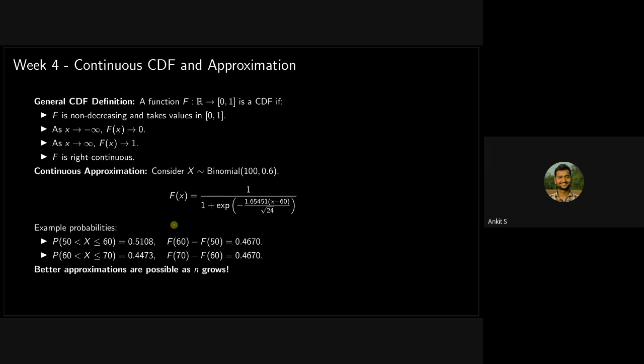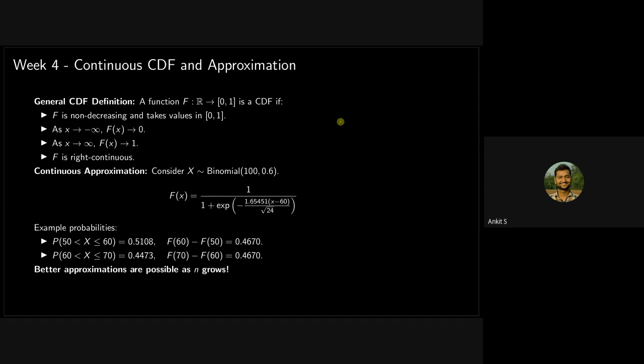Now we have continuous CDF approximation. This gets a little bit more conceptual. You need to understand the difference between the CDF of a continuous random variable and the CDF of a discrete random variable. Can anyone unmute and explain it? Does anyone remember what I am asking? The cumulative distribution function of a discrete and a continuous random variable. Okay, no worries if you don't remember it. I hope some of you were just not able to unmute.